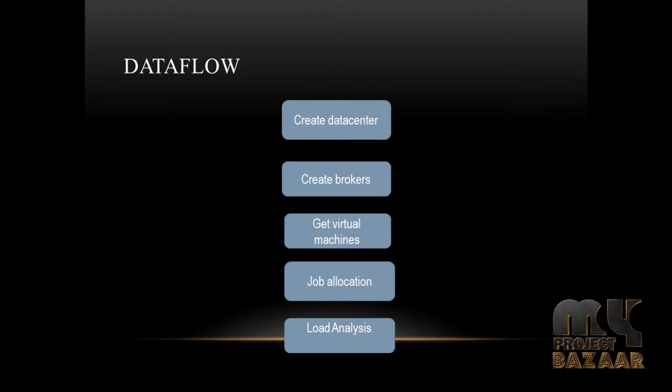Data flow. First, create data center. The user creates the number of data centers and it moves to create brokers. The user again creates the number of brokers. The brokers and the data centers get the bandwidth values, number of data centers and brokers. Then get virtual machines. Again the user creates the number of virtual machines. And job allocations. We are going to allocate the number of jobs to do in this process. Then load analysis. We are going to calculate the load of the process.